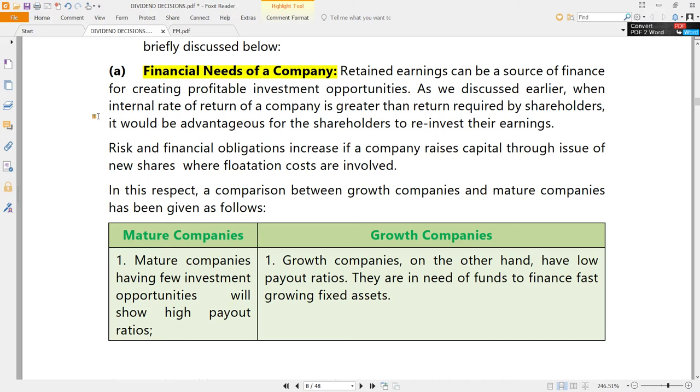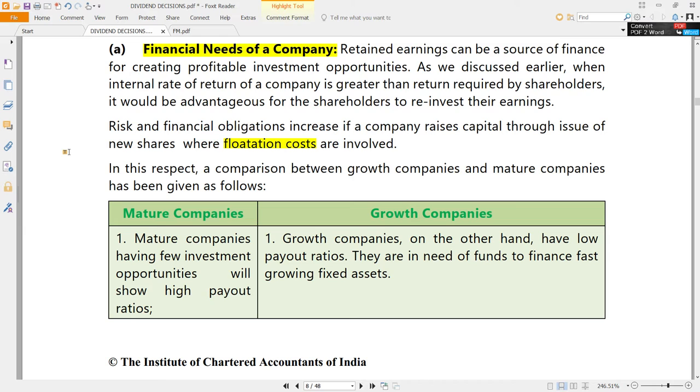And searching for finance is not that easy, as we see in the textbooks. A lot of big flotation costs will also be involved. Raising finance is not that easy, whether it is through an issue of debt or an issue of new shares. In either case, raising finance is a very complex process. So, keeping that in mind, if the financial needs of the company are very heavy, then there is no point in distributing dividend and later searching for finance. Better to retain the earnings.